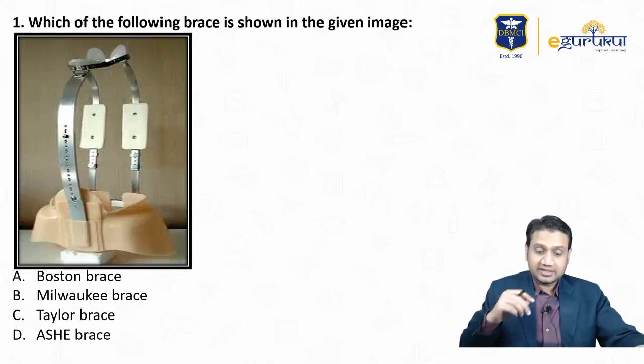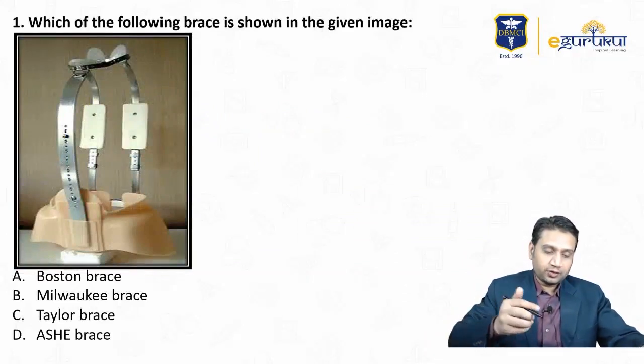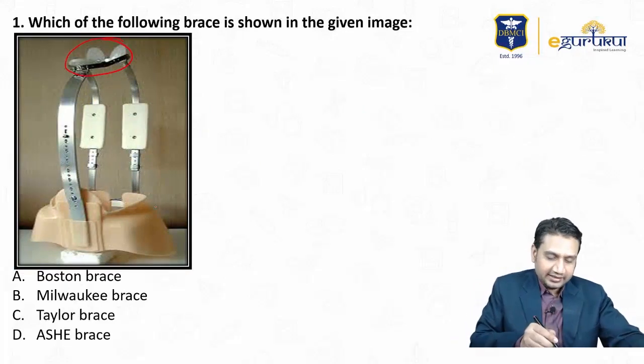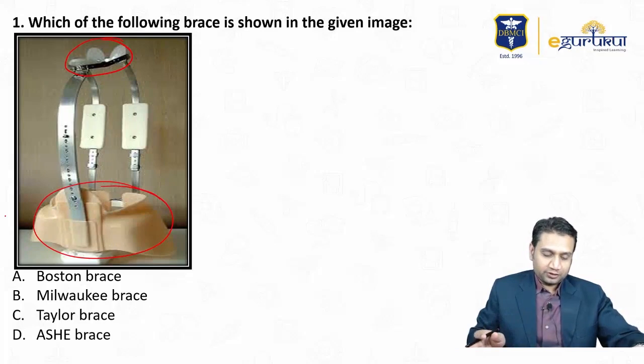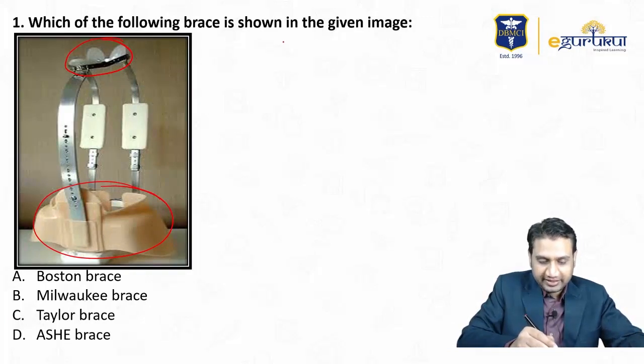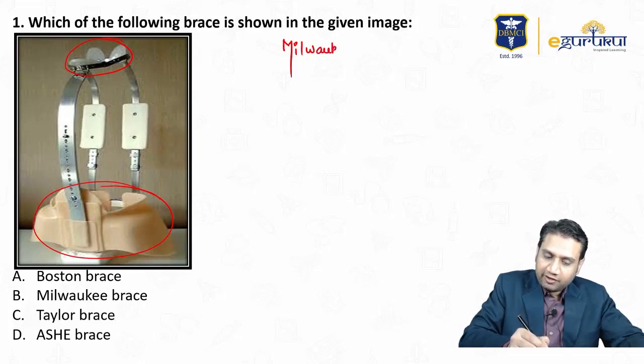Which of the following braces is shown in the given image below? So what was that? This area is the chin rest, right? And this is what goes to the pubic area. So basically they had given in the exam the image of a Milwaukee brace, right?